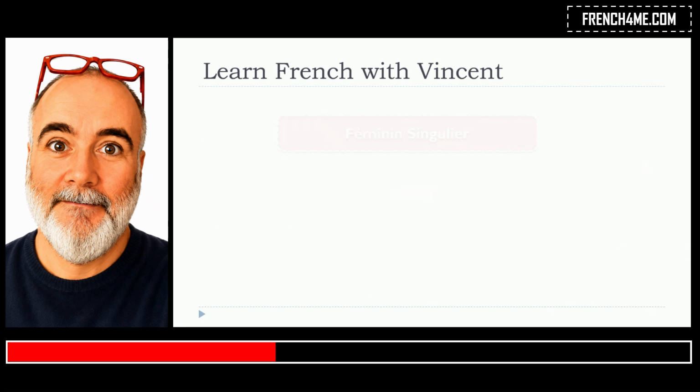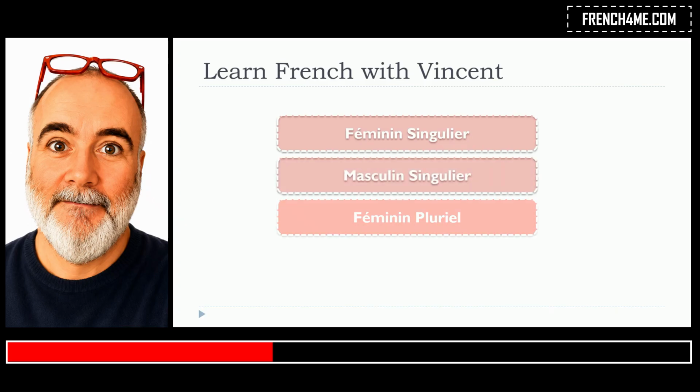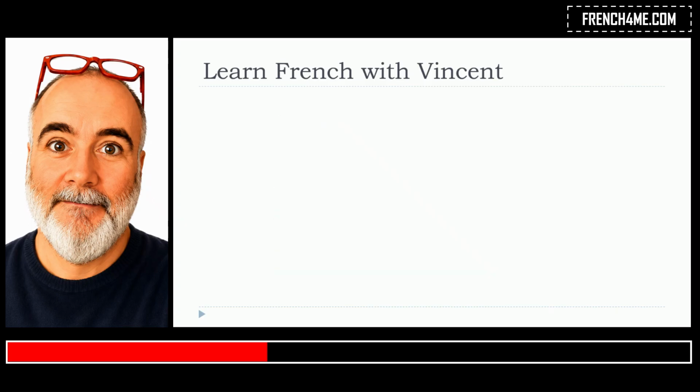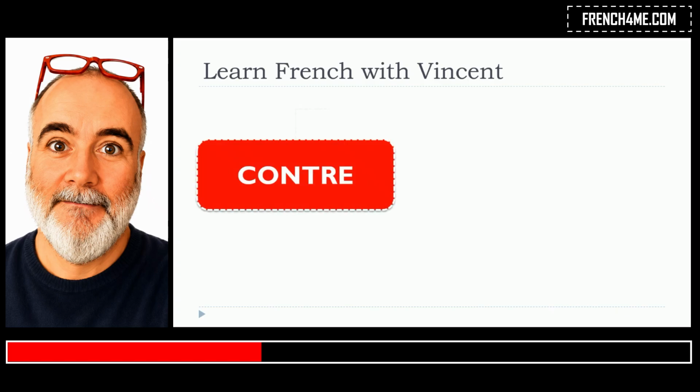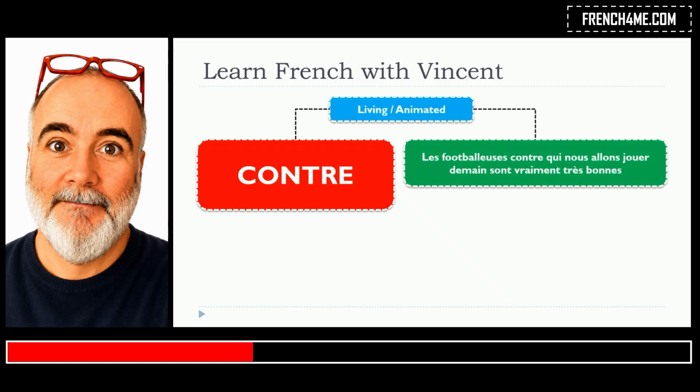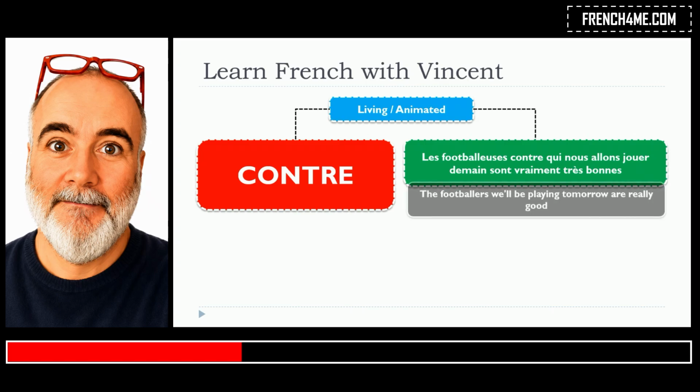So let's have a look now at the third category, féminin pluriel. Alors, féminin pluriel, contre, will be, of course, what we want to use. Living animated category, les footballeuses contre qui nous allons jouer demain sont vraiment très bonnes.